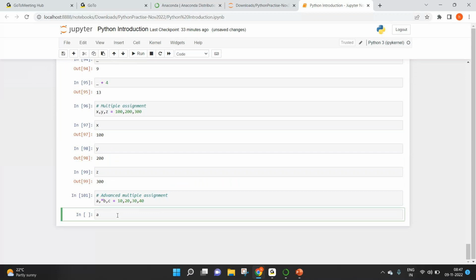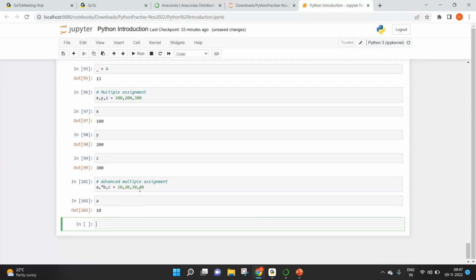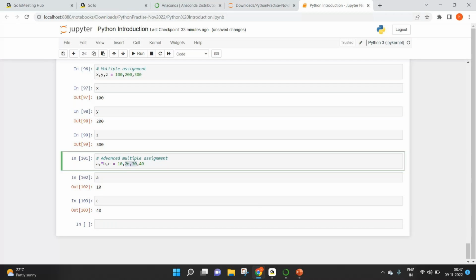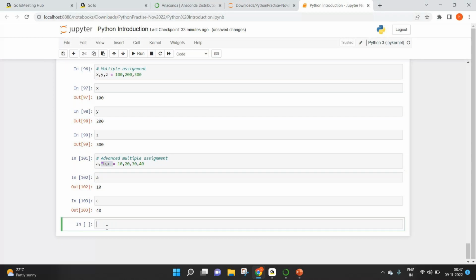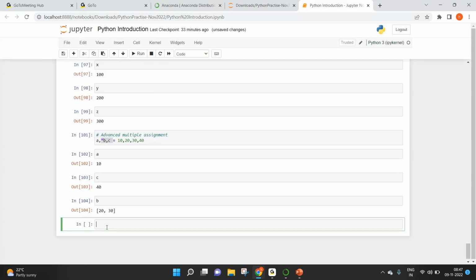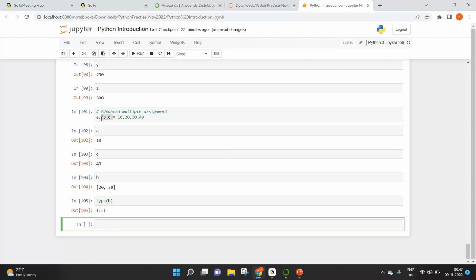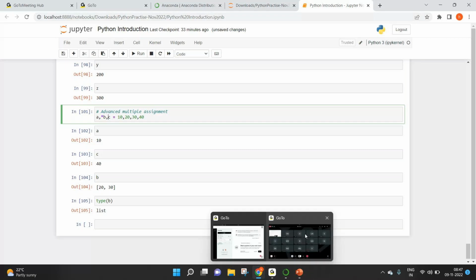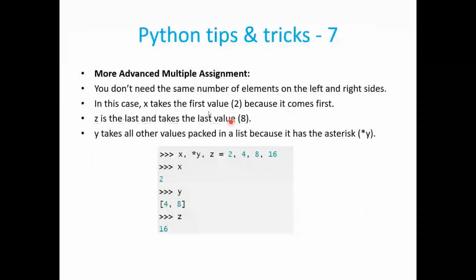Look at the value: a will get 10 and c will get 40, which is the last one, and whatever middle values are there, 20, 30, will go to b as a list. If you look at b now, b is a list. Type of b, that's a list. So that's how we can deal with this.